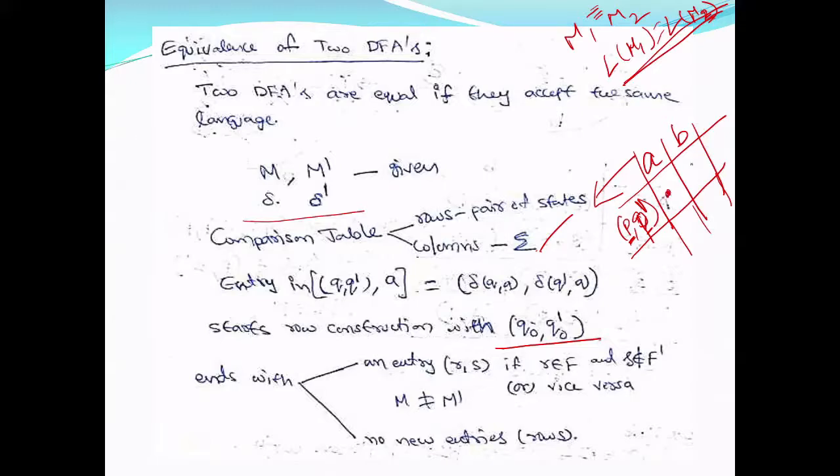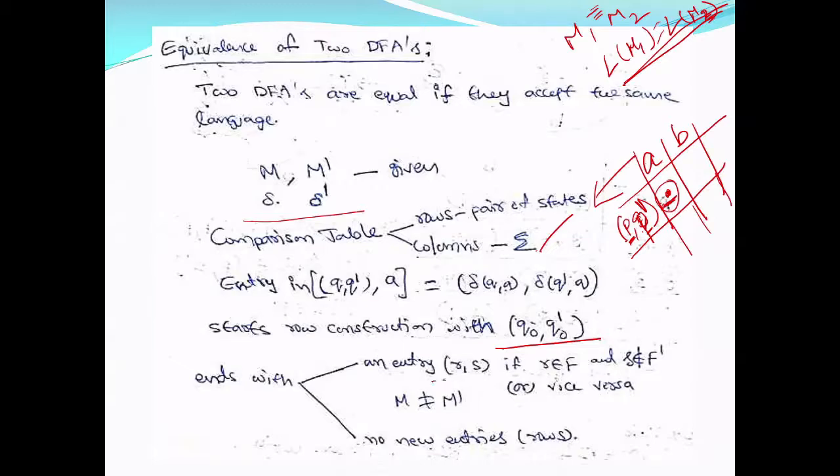This entry is P on A and P dash on A. Delta of P on A will be one state from M, and delta of P dash on A, that is the transition of P dash on A, will be available in M dash. So we are just checking to which pairs it will go, right? So you get a pair here.